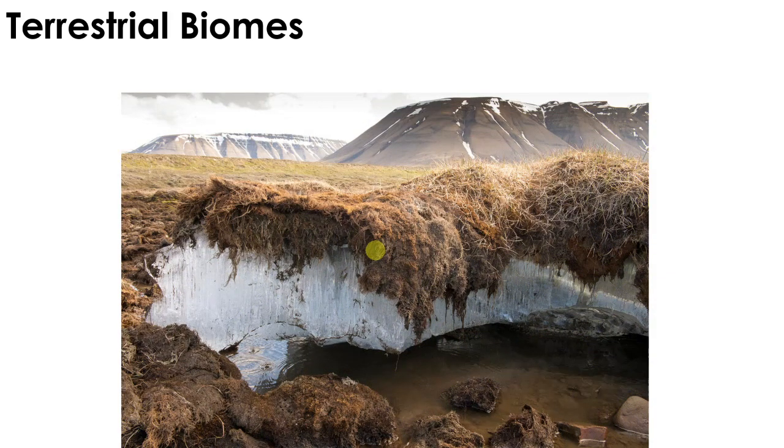Next, we have this one. Here, we can only see small plants, right? Very short plants, grasses. Then, under the ground, there's this permafrost. This is a permanently frozen layer of ground. This one is found in the tundra. This is the coldest area or biome.